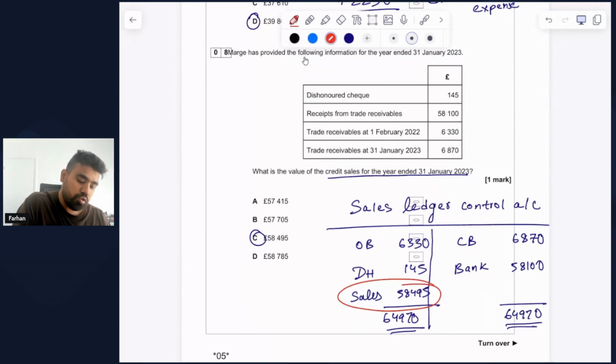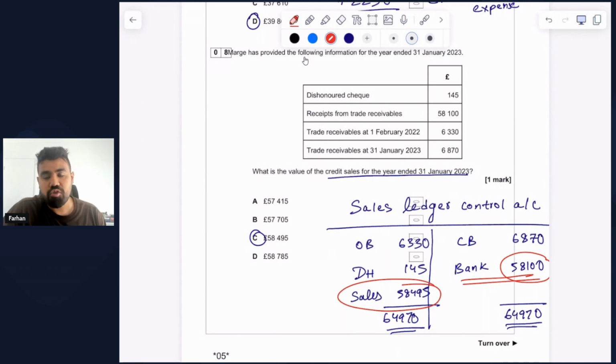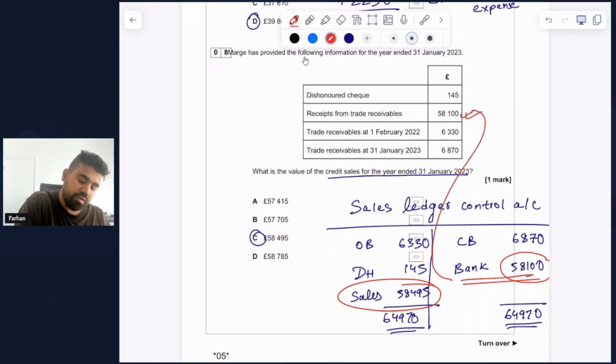So let's move on to the credit side, where we have bank of 58,100. This means the amount that we have received from our credit customers or trade receivables, which is what we have got from here, receipts from trade receivables. And if our credit customers have already paid us, that should reflect a reduction in the amount that they owe us, and therefore it's shown on the credit side.